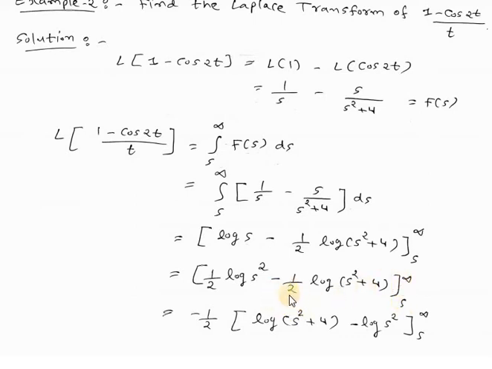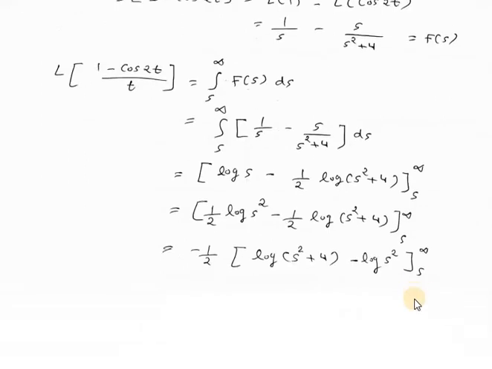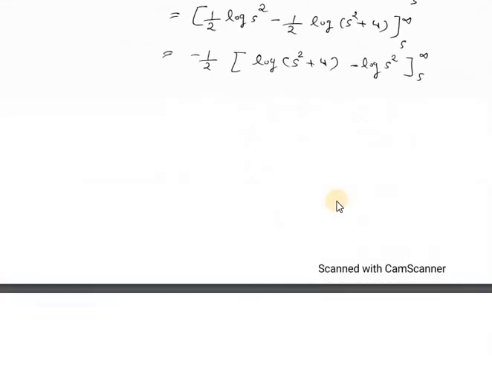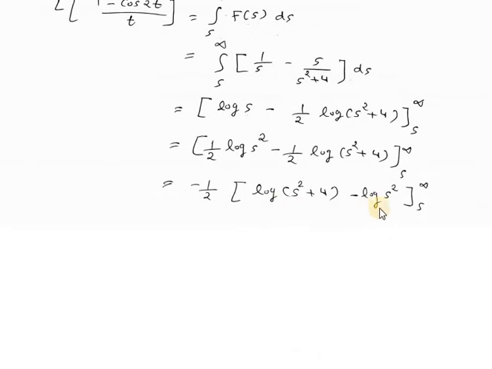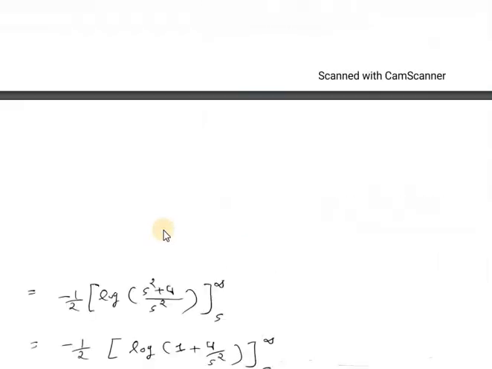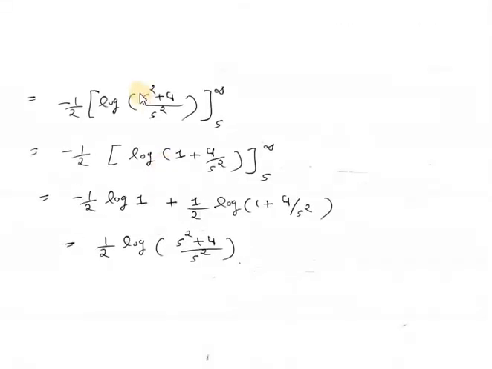So here minus 1 by 2 is common, so in bracket log (s square plus 4) minus log s square, and limit is from s to infinity. So this can be written as minus 1 by 2 in bracket log of (s square plus 4) divided by s square, because log a minus log b is log a by b. Now dividing individually by s square, so we will get log (1 plus 4 divided by s square), and limit will be from s to infinity.